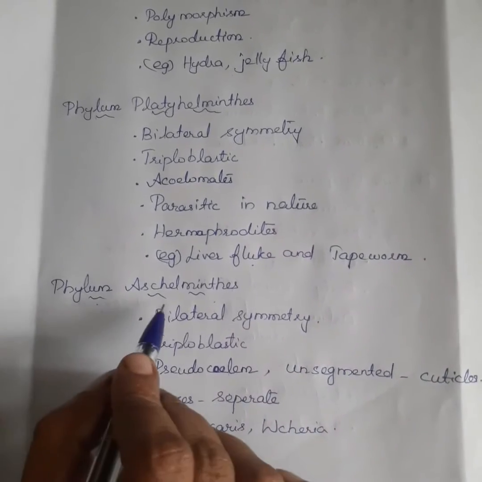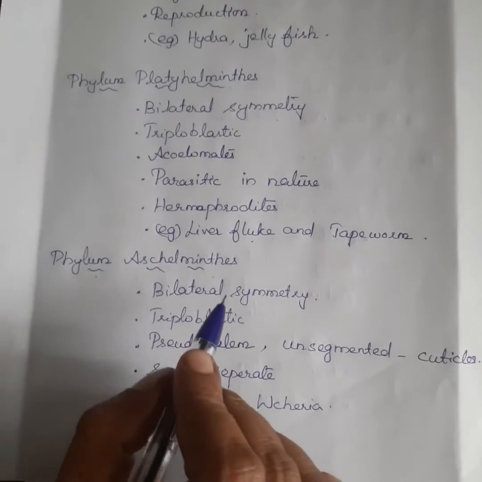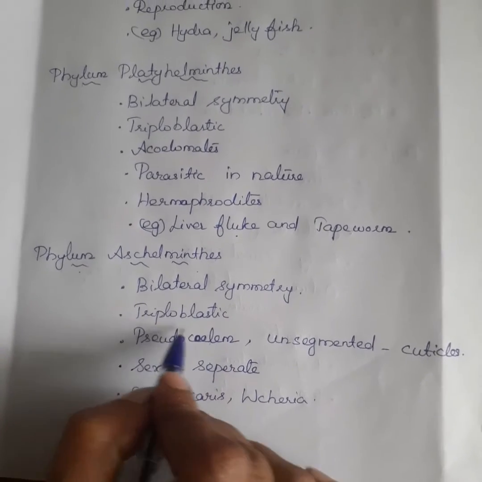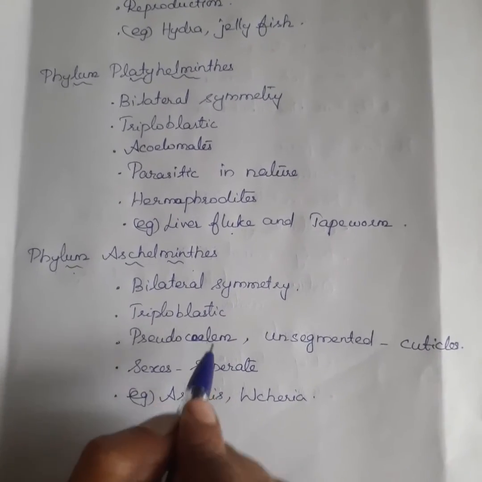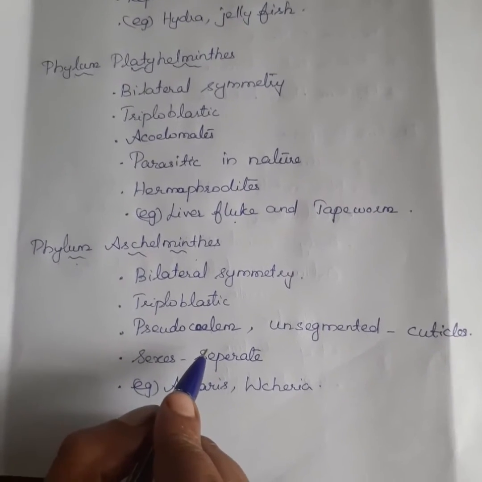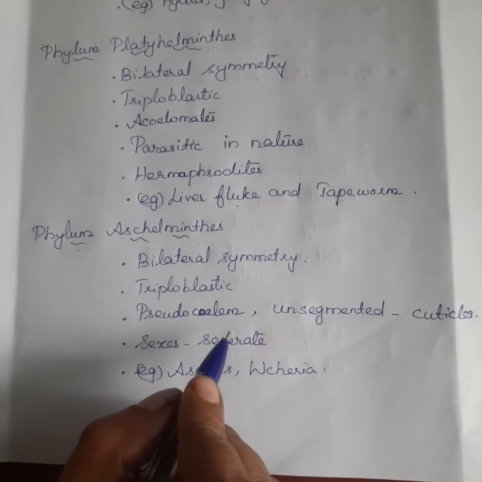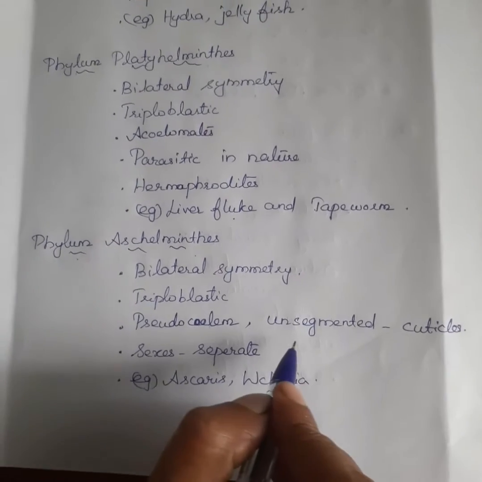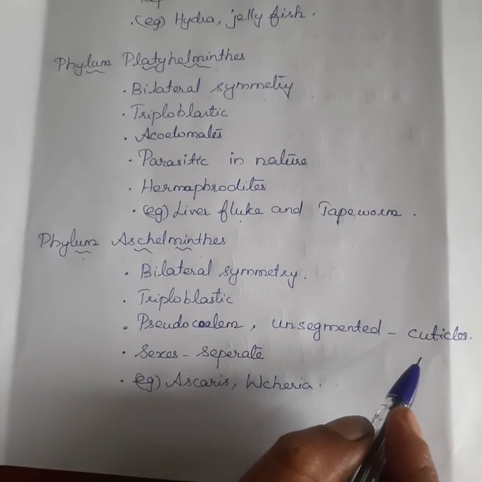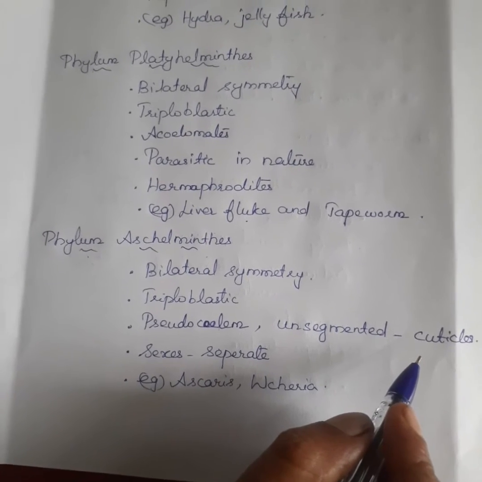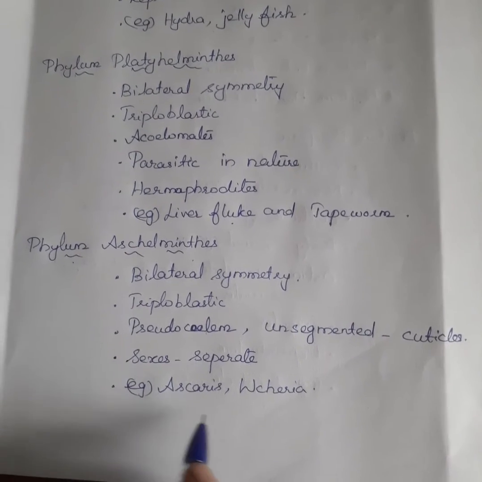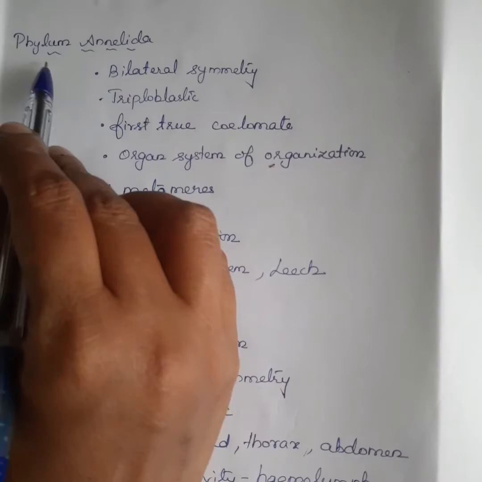Next one, Phylum Aschelminthes. It has bilateral symmetry and contains three germ layers, so it is triploblastic. It contains a false cavity, so it is called pseudocoelomate. These include free-living and parasitic forms, and they are unsegmented. The body is covered with cuticle, the outer covering. Here the sexes are separate. Example: Ascaris and Wuchereria.